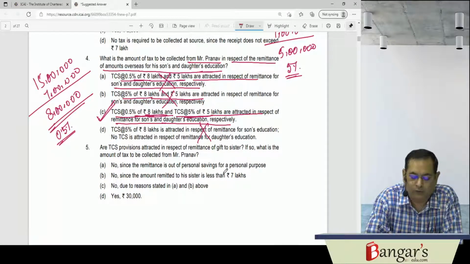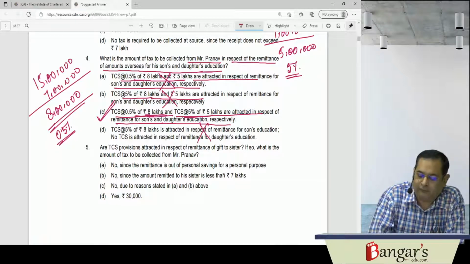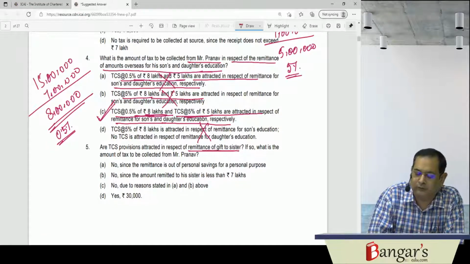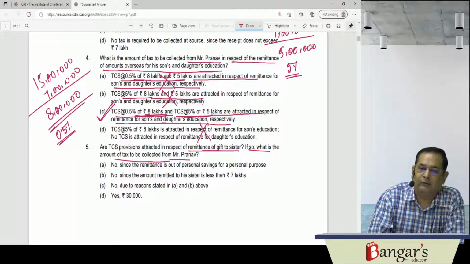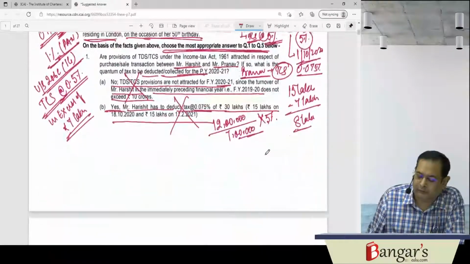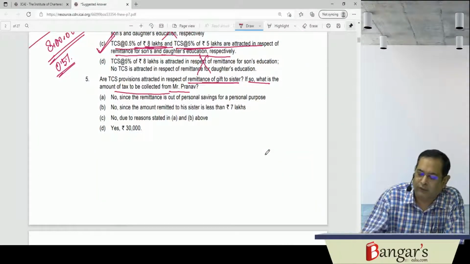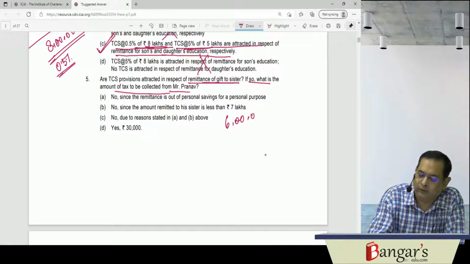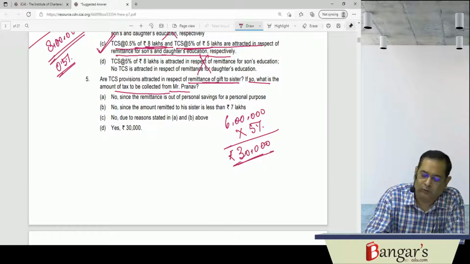Whatever remittances are made outside India in excess of 7 lakhs, there will be a requirement of tax collection at source. Are TCS provisions attracted in respect of remittance of gift to the sister? Well, yes, here also. If so, what is the amount of tax to be collected from Pranav? From the same bank, they have further remitted 6 lakhs. So the benefit of the exemption of 7 lakh rupees has already been taken in respect of the self-remittance of 12 lakh rupees. So on this 6 lakh rupees, 5% tax will be collected at source. So the amount of tax which is required to be collected at source is rupees what?